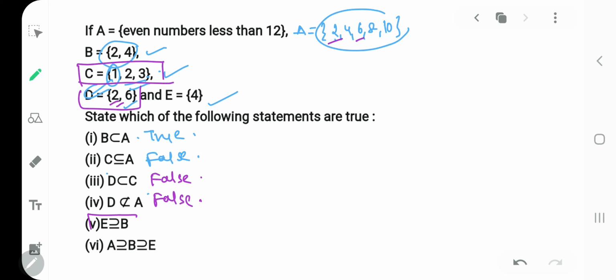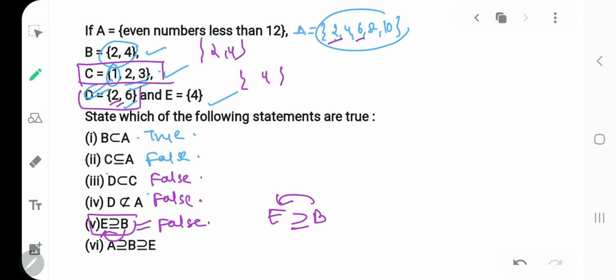Now here this sign means B is a subset of E. The reverse sign is given. This means B is a subset of E. Let's see. B has elements 2 and 4 and E has element 4. So it is not a subset. So this statement is also false.